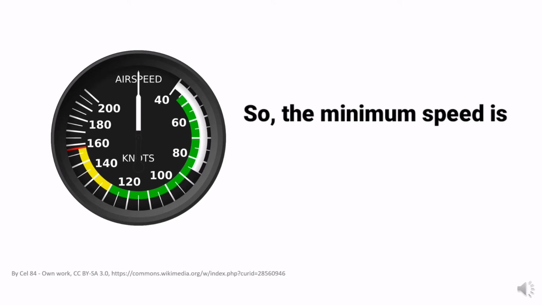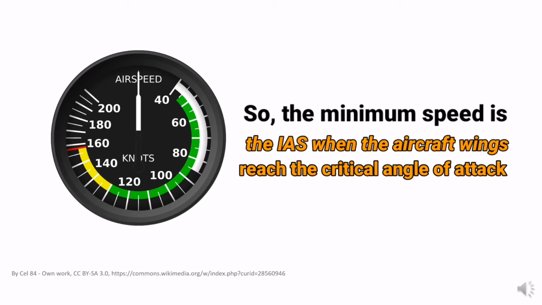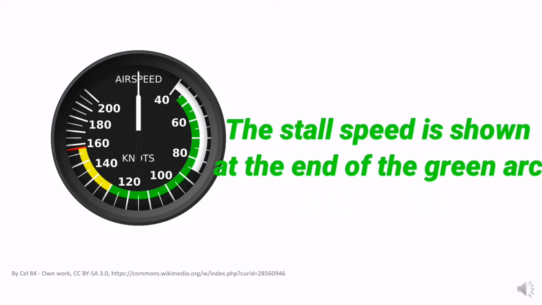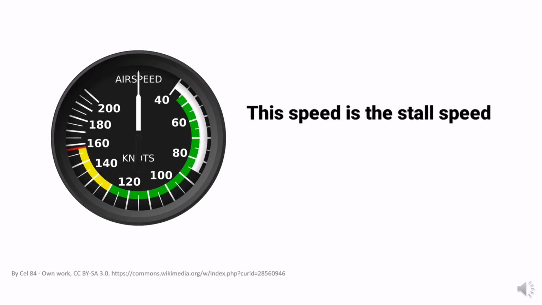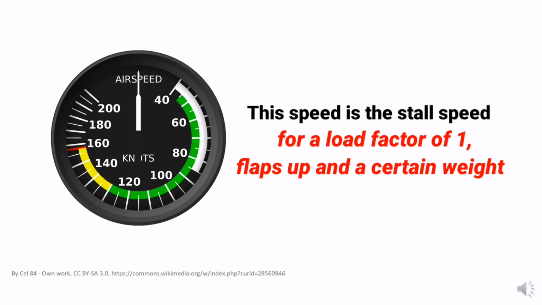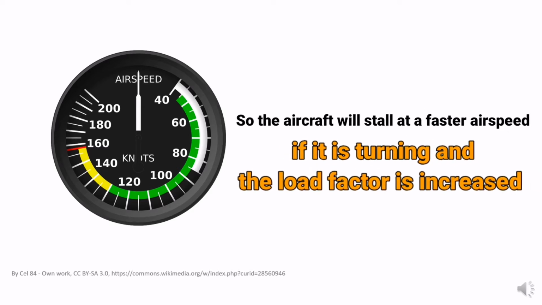So the minimum speed is the indicated airspeed when the aircraft wings reach the critical angle of attack and stall. The stall speed is shown at the end of the green arc here. This speed is the stall speed for a load factor of 1 with the flaps up and a certain weight. So the aircraft will stall at a faster airspeed if it is turning and the load factor is increased.